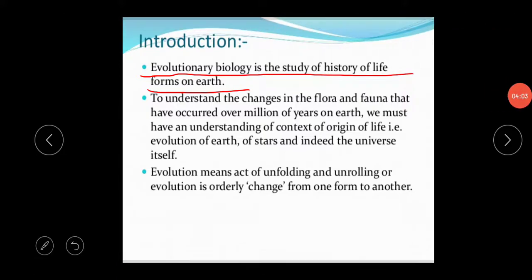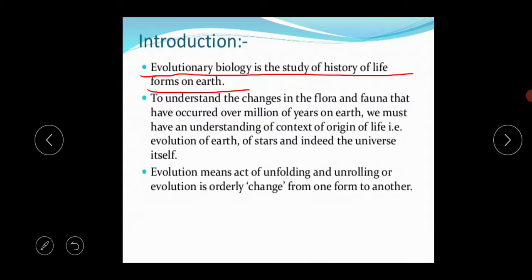Now I am coming to the significance of evolutionary biology. Suppose evolutionary biology is not included in our biology world, then what will be the consequence?